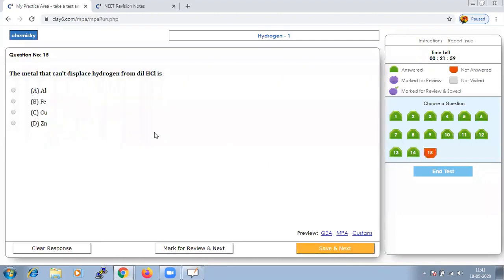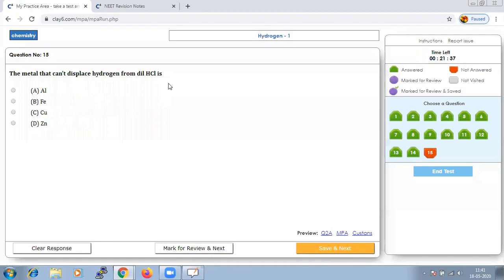The metal that can't displace hydrogen from dilute HCl is, the metal that can't displace from. So from the given options, if we say copper, silver, or gold, all these are less reactive than hydrogen.